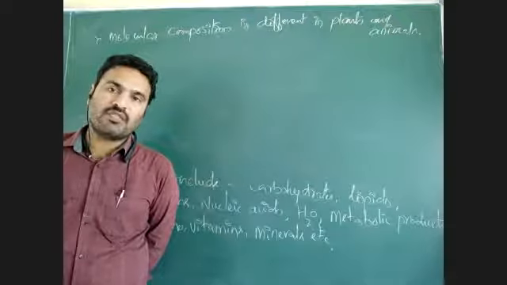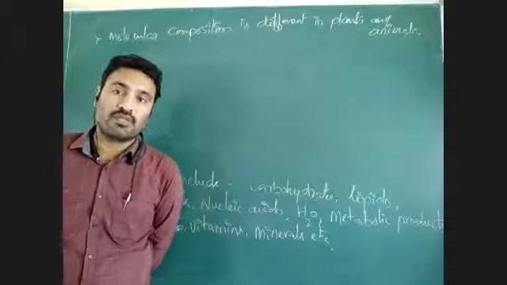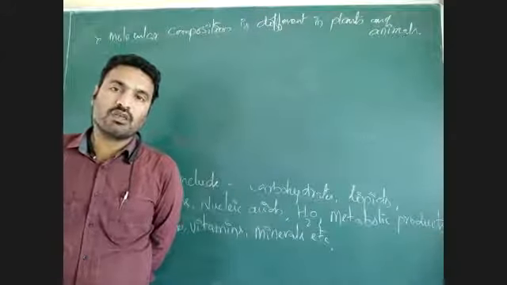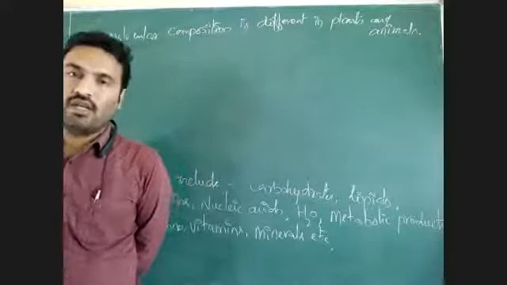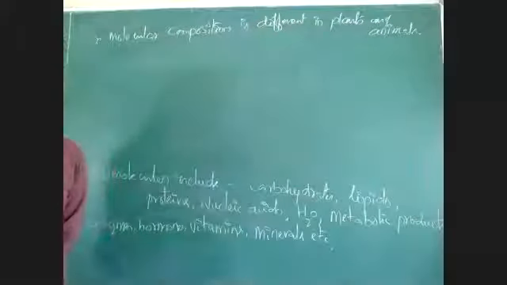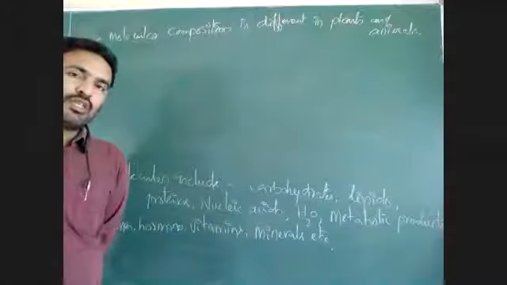Amino acids are made up of carbon, hydrogen, oxygen, nitrogen and sometimes sulfur. Nucleic acids are made up of carbon, hydrogen, oxygen, nitrogen, phosphorus. And lipids are made up of carbon, hydrogen, oxygen and sometimes nitrogen. So the composition is different.